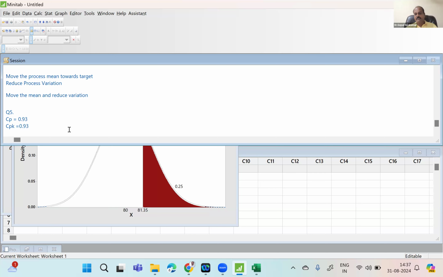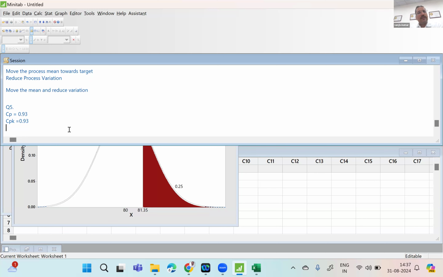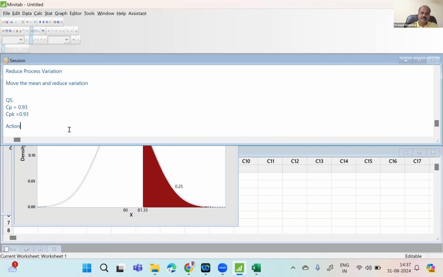Very good. Here, since the CP, CPK are same, there is no problem with the mean. But CP value is lower than 1.67. So the action required is reduce variation. That's all. Variation means process variation. How will you reduce that? The team will know. But this is the answer. Action required is reduce process variation.